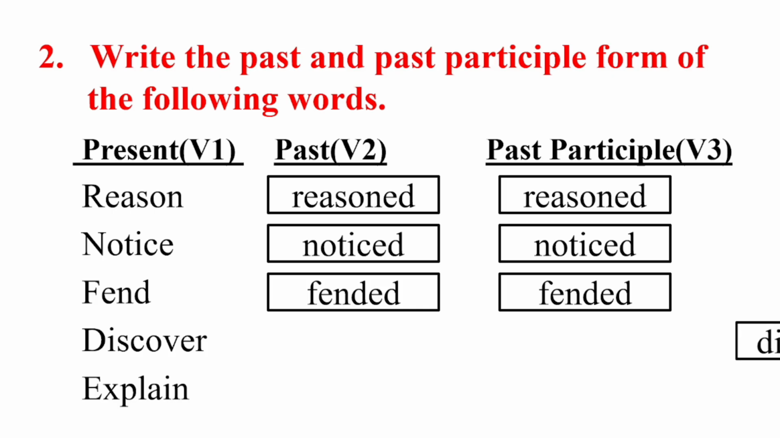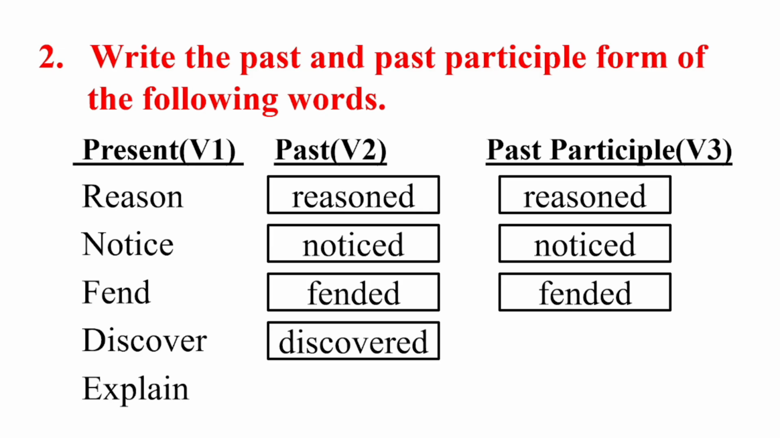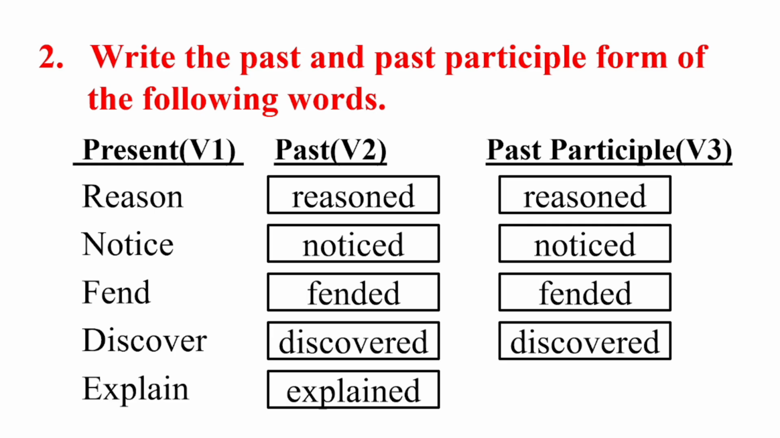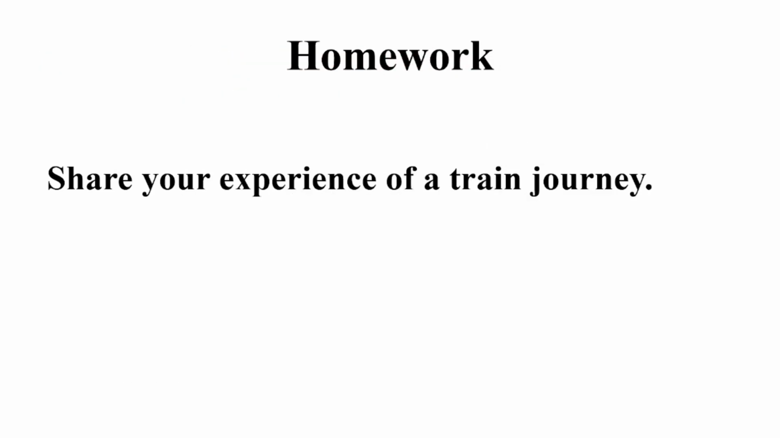Now come to discover. Discovered. Very nice. Another one. Discovered. Okay, well done. Discover, discovered, discovered. Both are same. No change in spelling. Okay. Now come to explain. Explained. Very nice. Then verb in third degree is also explained. Well done.